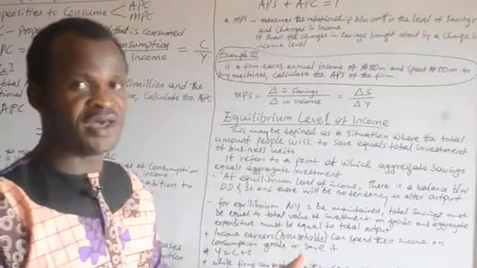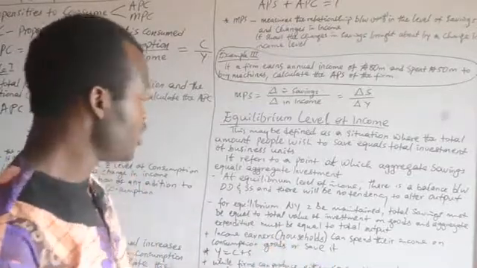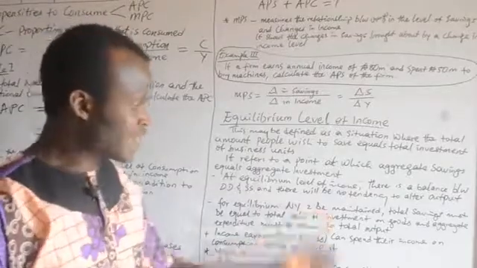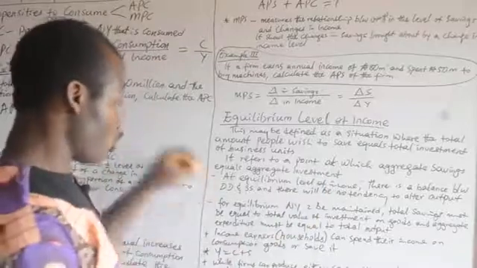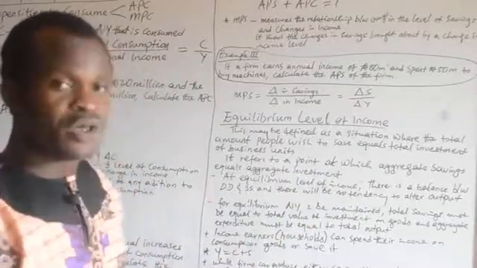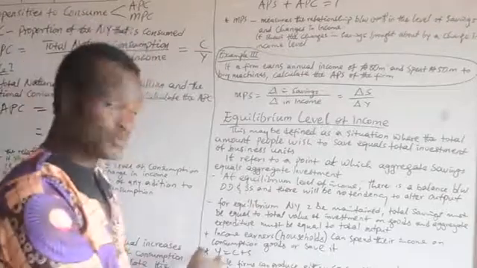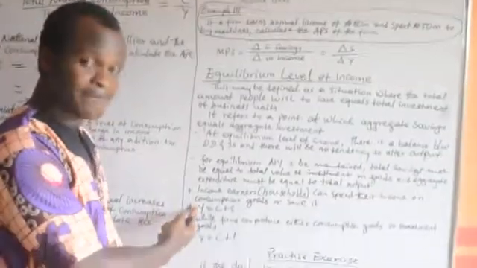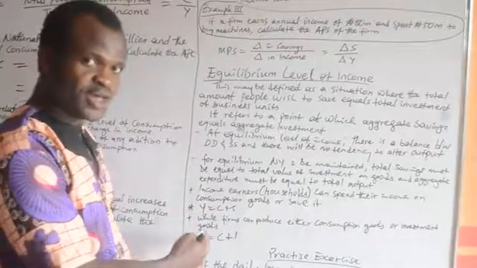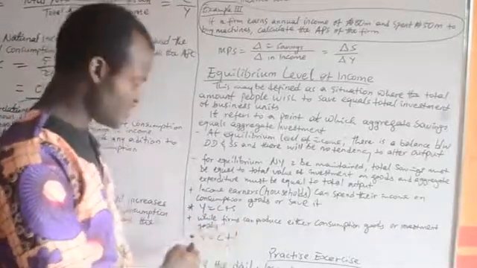In the productive sectors, income earners, which are the households, can spend their income on consumable goods or services. So that means income, represented with Y, is equal to consumption plus savings.